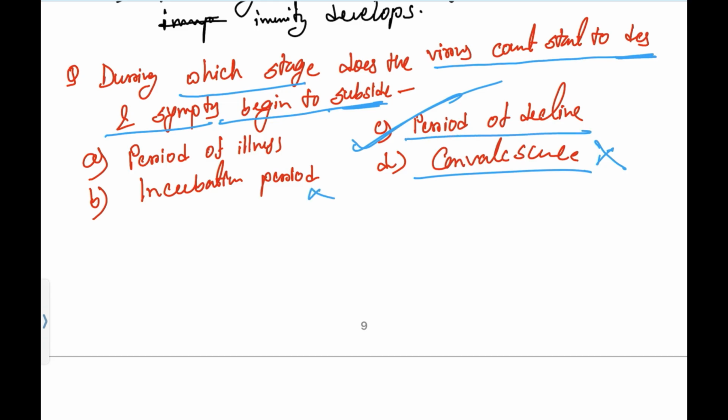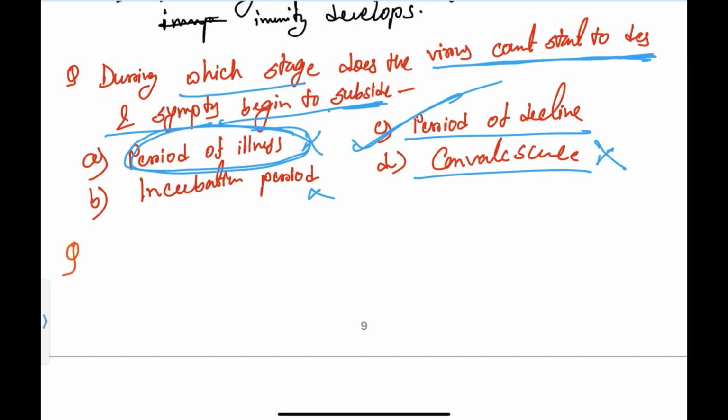Why is the answer not incubation period? Because incubation period is the time duration between entry of microorganism and showing the first symptom. So this is the first stage and it won't be the answer. Why is period of illness not the answer? Because in period of illness all signs and symptoms will be at peak level, all will be aggravated. But in this case the virus count starts to decrease. That means the patient starts feeling that the condition is improving. So that's why the answer is period of decline.